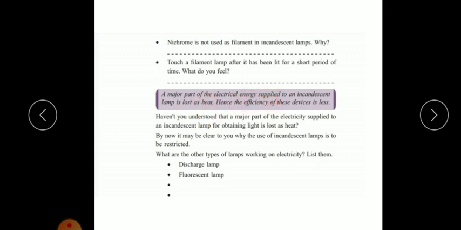That is why some modifications happened again in the incandescent lamp, and many other types of lamps came, such as discharge lamps, fluorescent lamps, arc lamps, and CFL lamps. Now we are using the LED bulb, is it? Light emitting diode bulb. Due to this drawback of the incandescent lamp, the use of these incandescent lamps is restricted, is it? Okay.